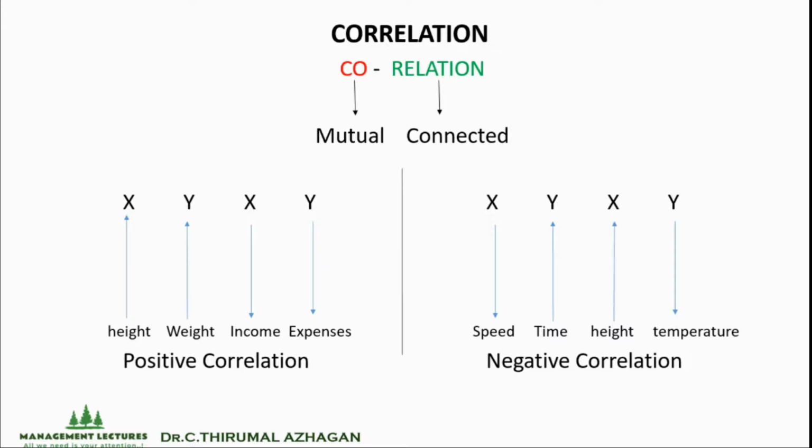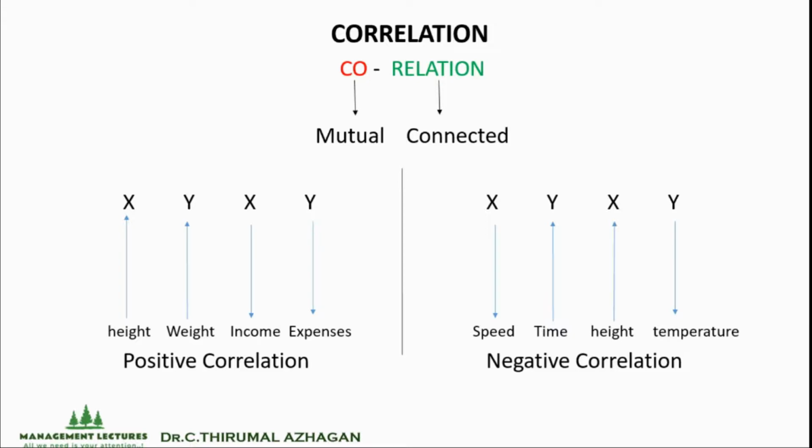I have just categorized into two concepts. One is positive correlation and another one is negative correlation. x and y are the two variables I have chosen. In positive correlation I have taken two categories, and in negative correlation again two categories.